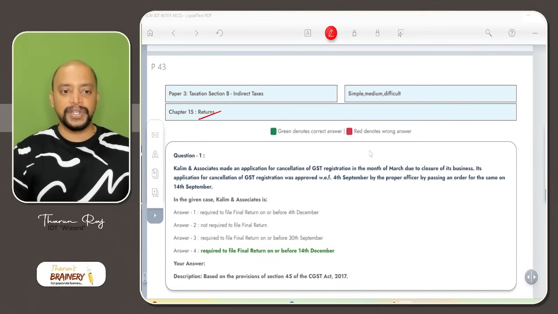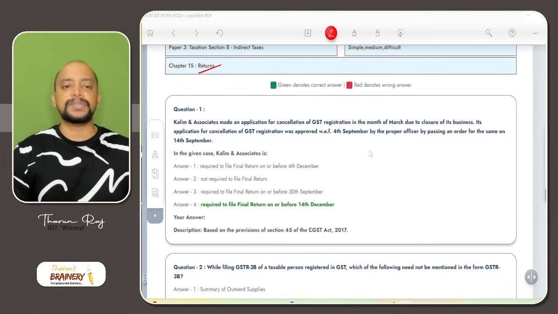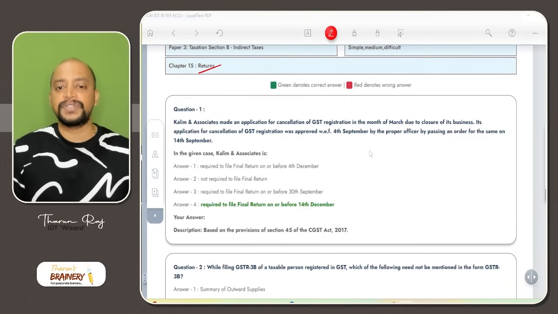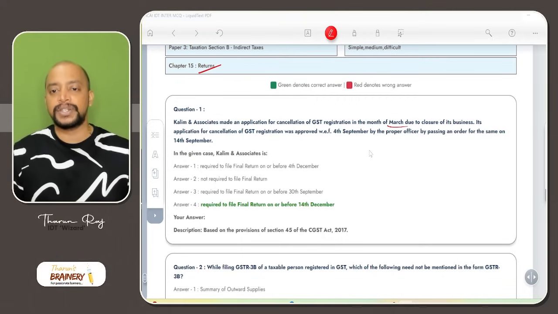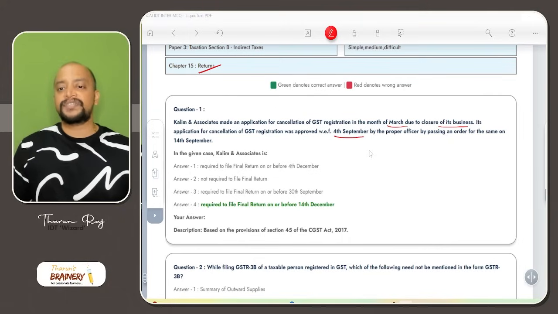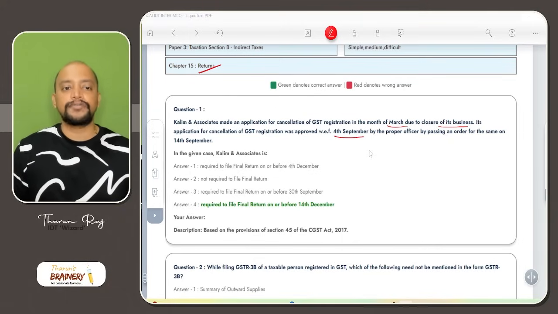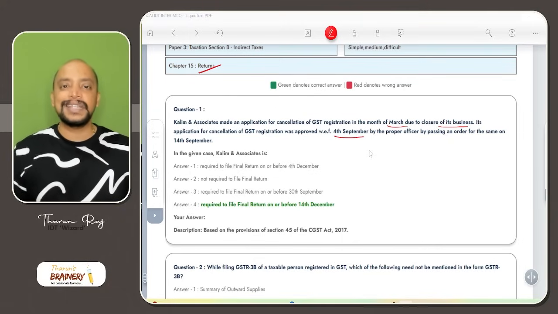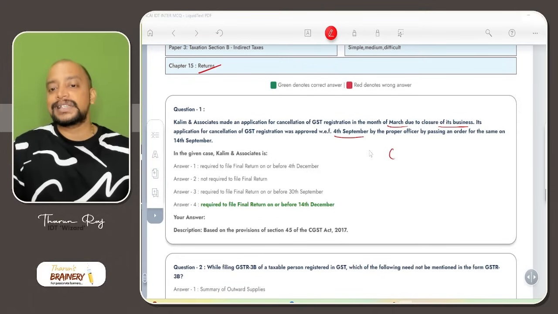In that first question, Kalim and Associates made an application for cancellation of GST registration in the month of March due to closure of its business. Its application for cancellation of GST registration was approved with effect from 4th September by the proper officer by passing an order for the same on 14th September. What is the due date of filing GSTR 10?